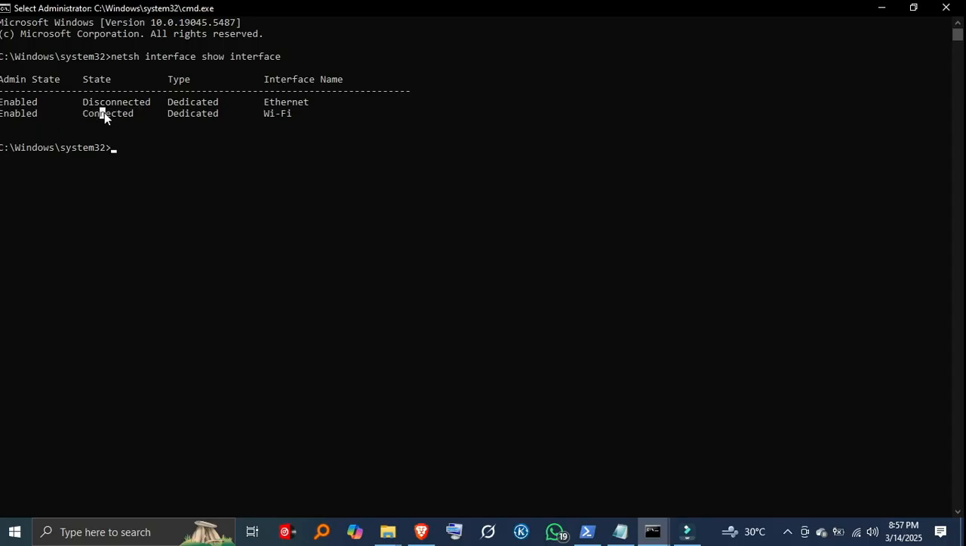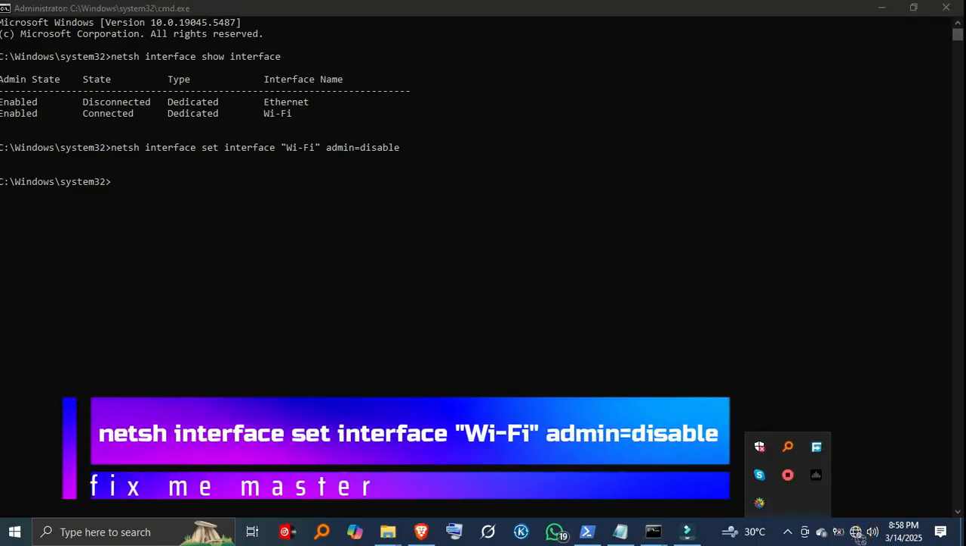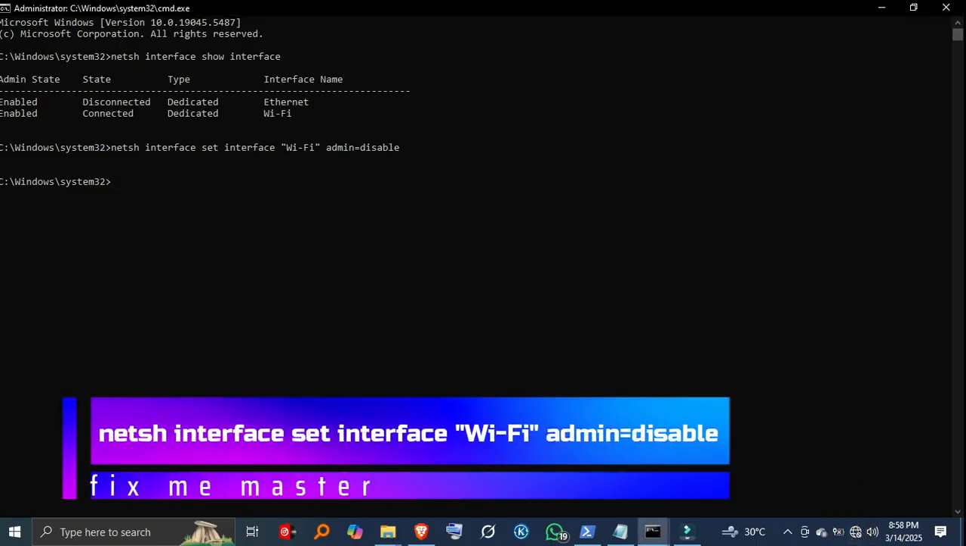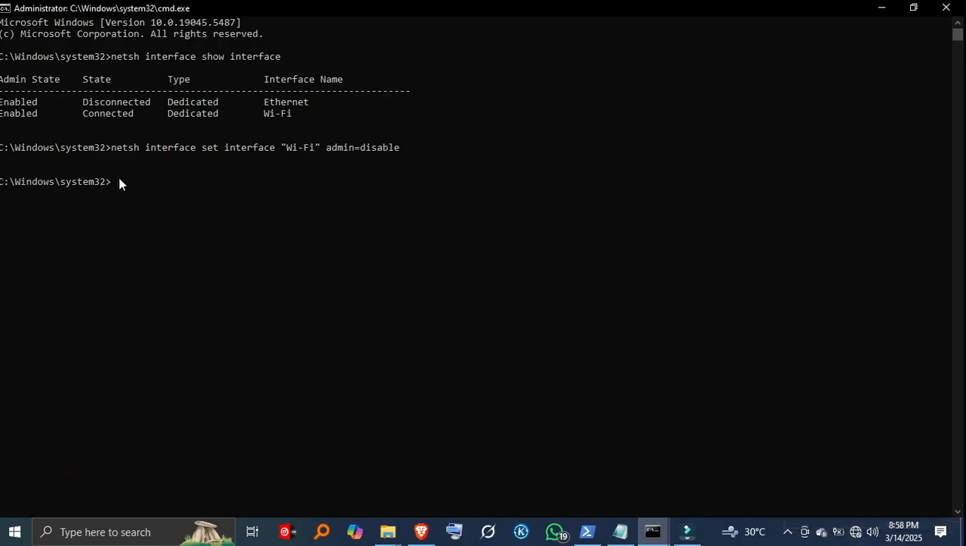Step 3. Disable a network adapter. To disable a specific network adapter, use netsh interface set interface Wi-Fi admin=disable. Replace Wi-Fi with the exact name of your adapter as shown in Step 2. If you're using Ethernet, replace Wi-Fi with Ethernet instead.